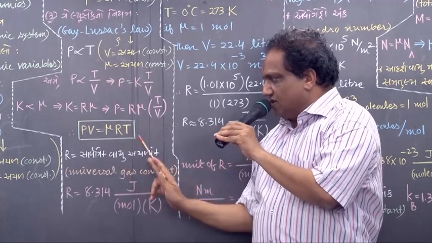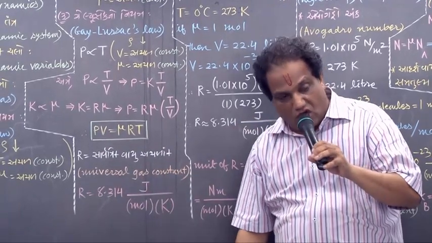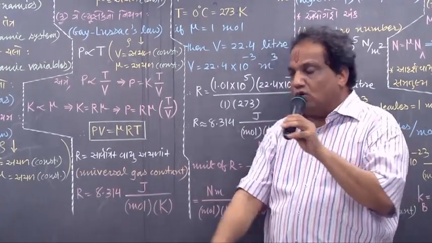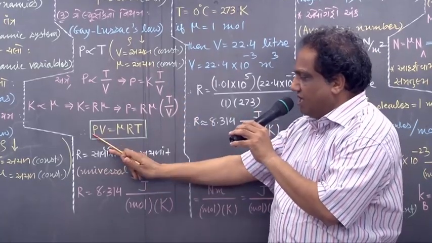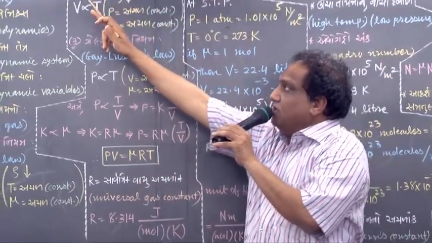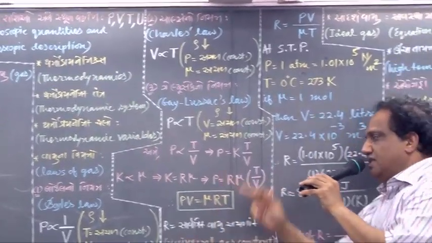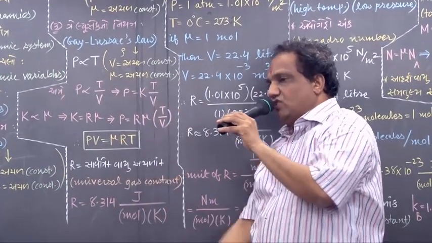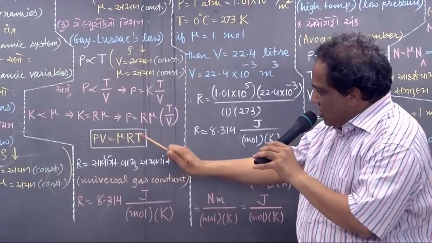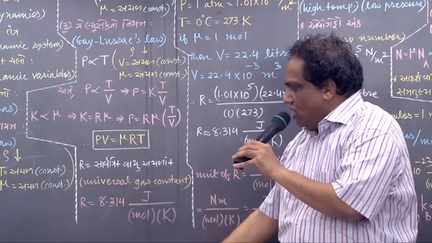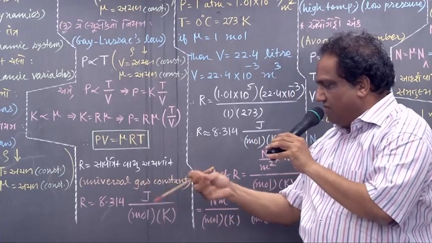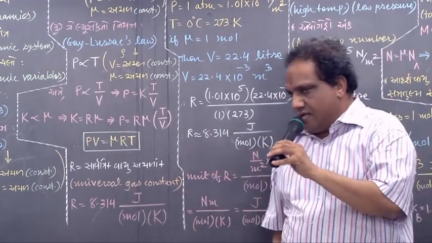This equation is called the equation of state, because it includes thermodynamic state variables like pressure, volume, temperature. These are thermodynamic state variables which are coming here in this equation. That's why this equation is called the equation of state. You know what is capital R? It is called the universal gas constant.